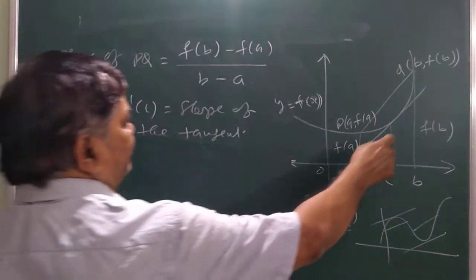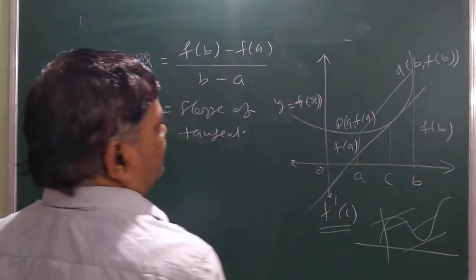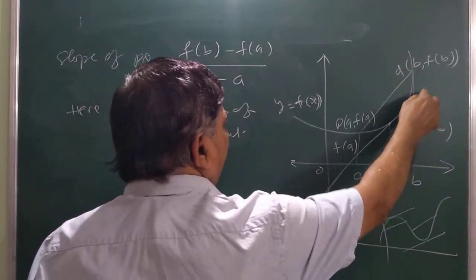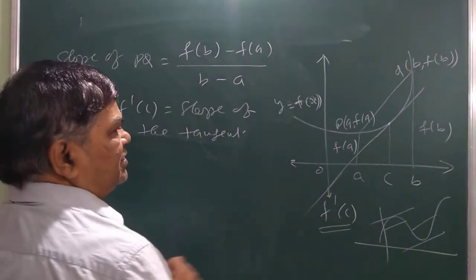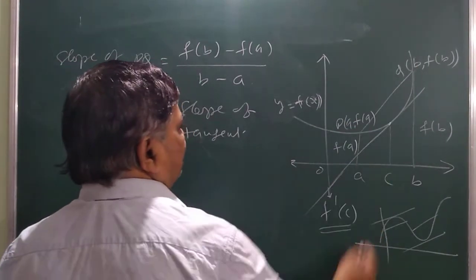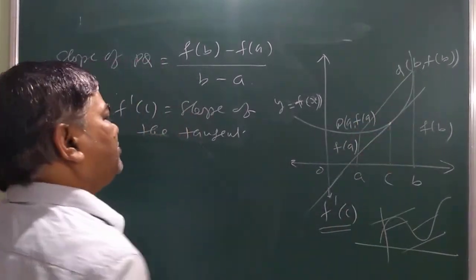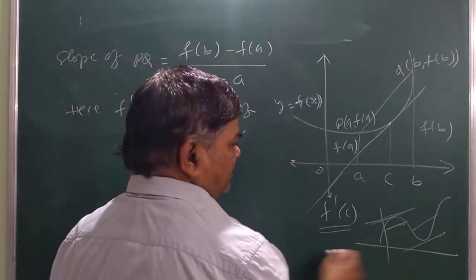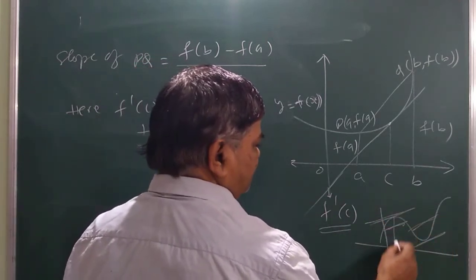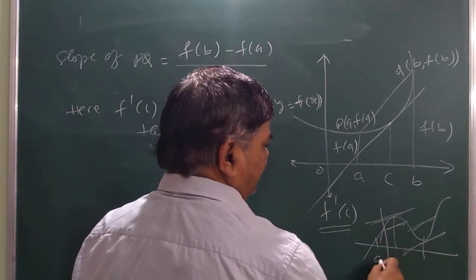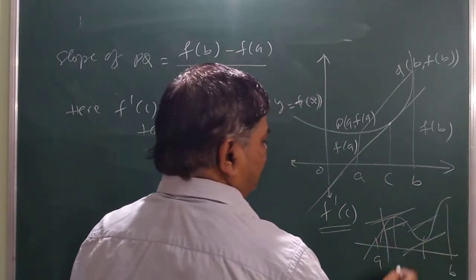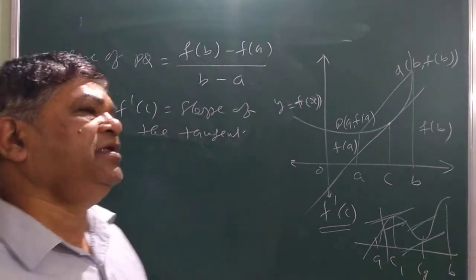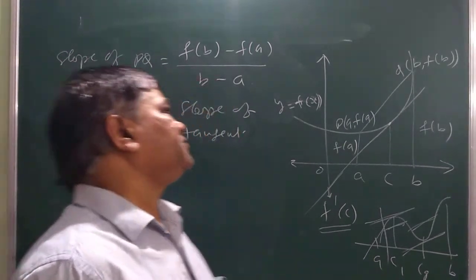So here you see in between A and B there is a point C where, if you draw a tangent at this point on the graph, this tangent is parallel to PQ. See here, this line is parallel to this tangent, and this line is parallel to this tangent. These are the 2 points. If you take A here and B here, so this is C1 and C2. That's why we have written at least 1 point.